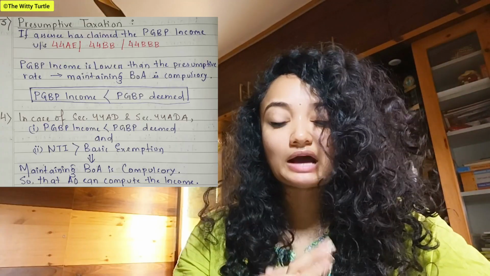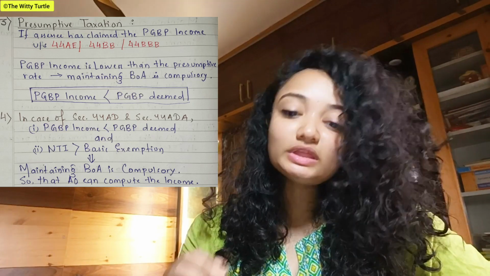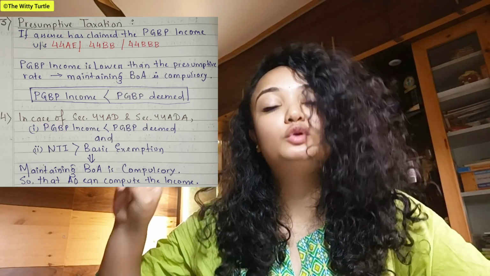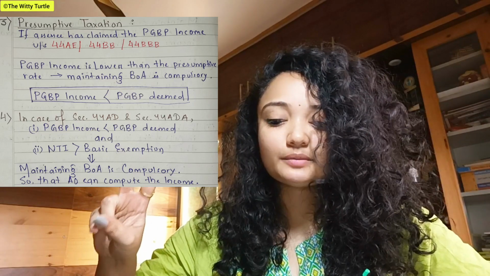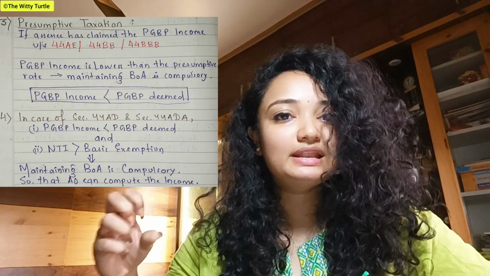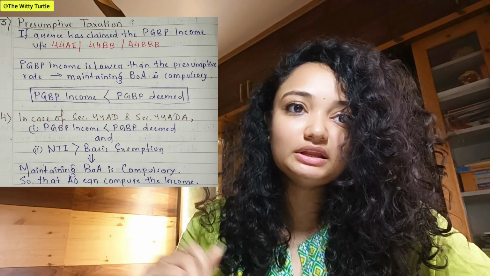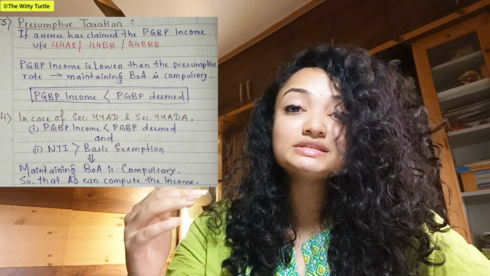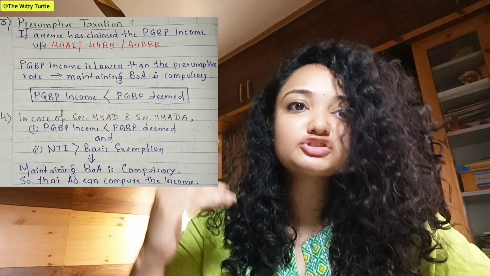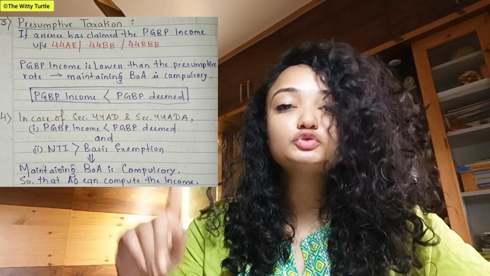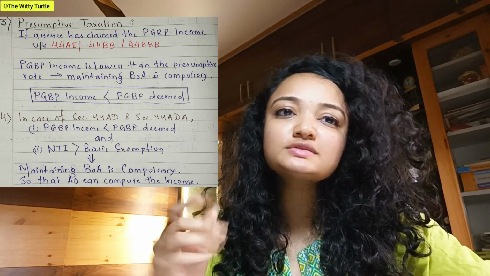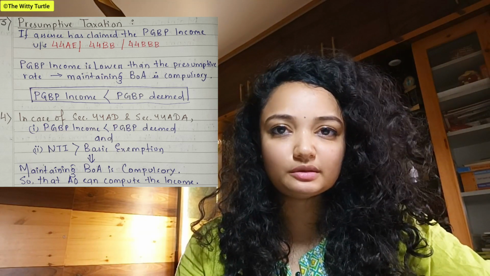Now coming to the last point of this particular section. Again, in case of section 44AD and section 44ADA, it says that if your PGBP income is less than your PGBP deemed income, and your net taxable income is more than your basic exemption limit, both these two conditions should be satisfied, right?